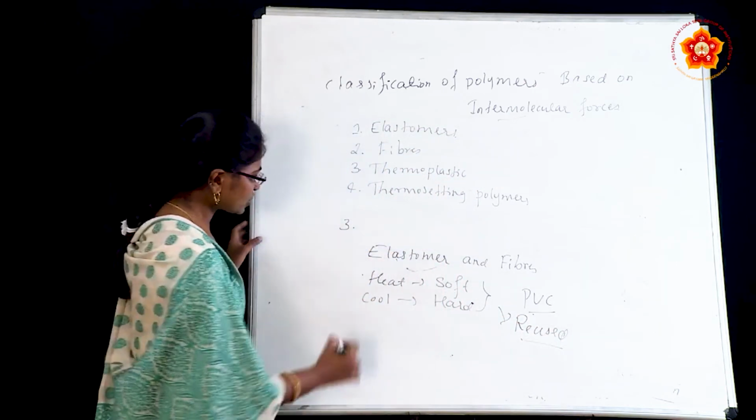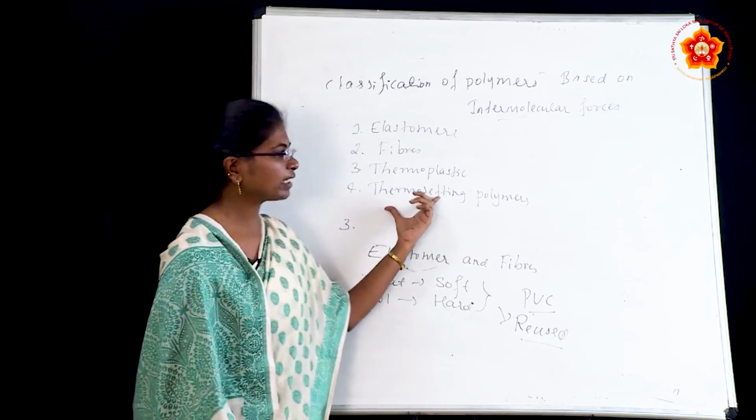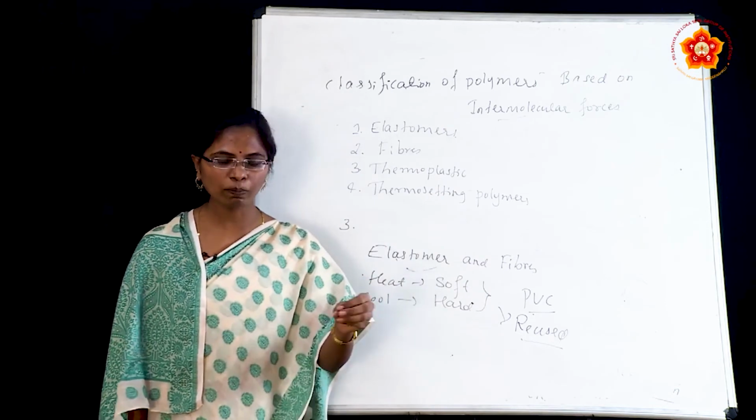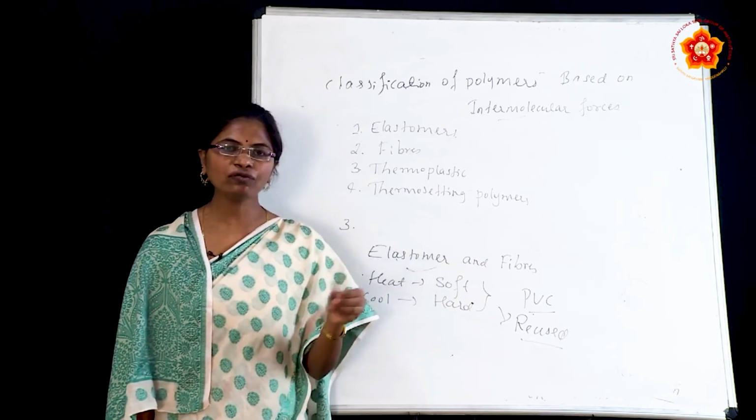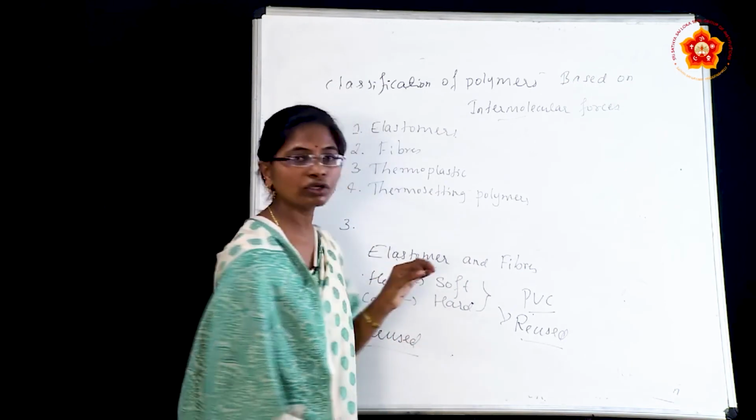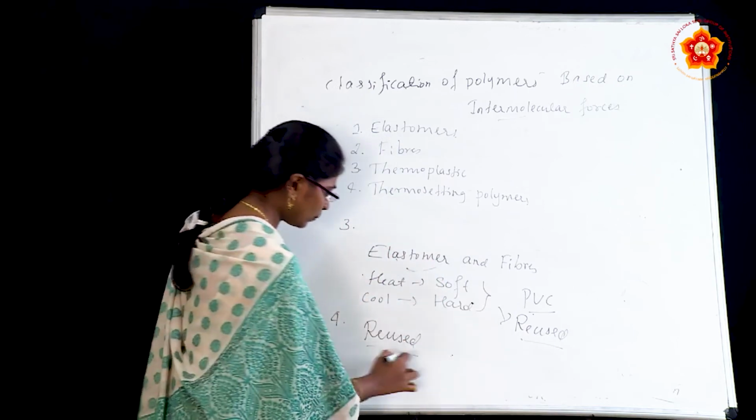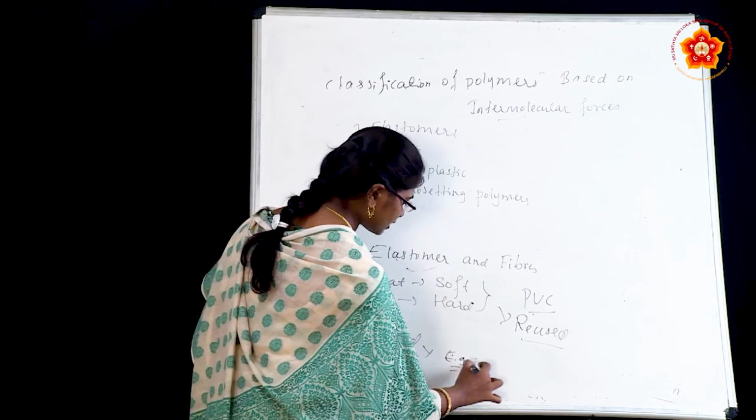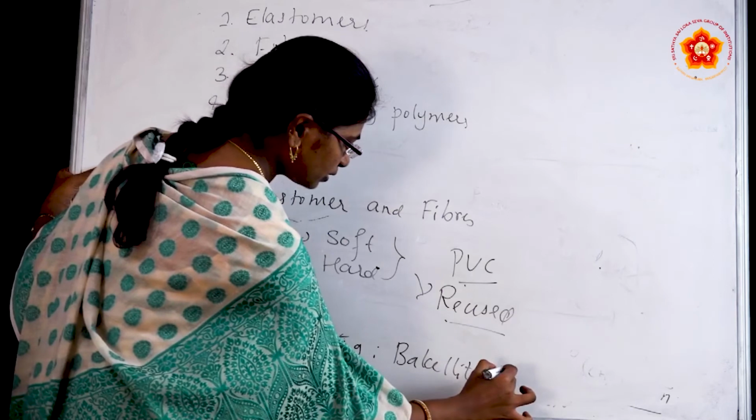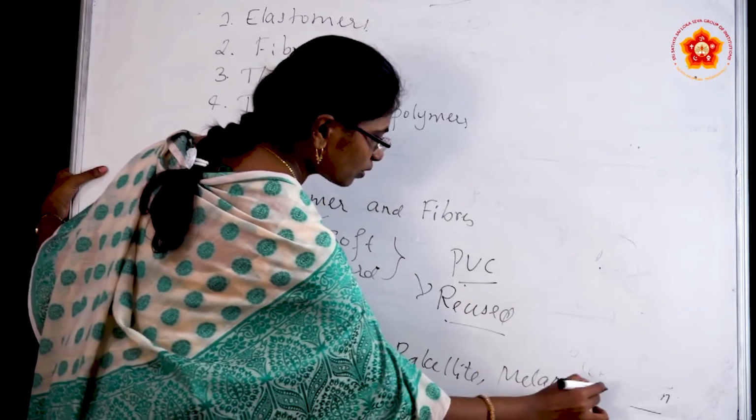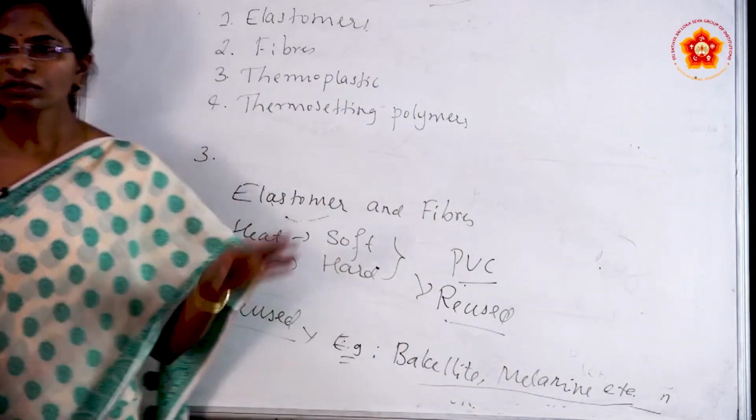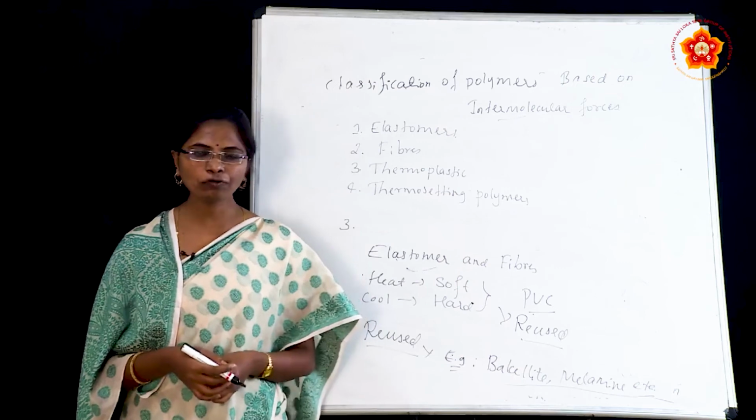And the fourth one is thermosetting polymers. Thermosetting polymers means, suppose you heat that compound, it will melt. After that we cannot reuse this compound again. Remember, very important. We can give the examples for this: bakelite and melamine, etc. So this is all about the classification of polymers.